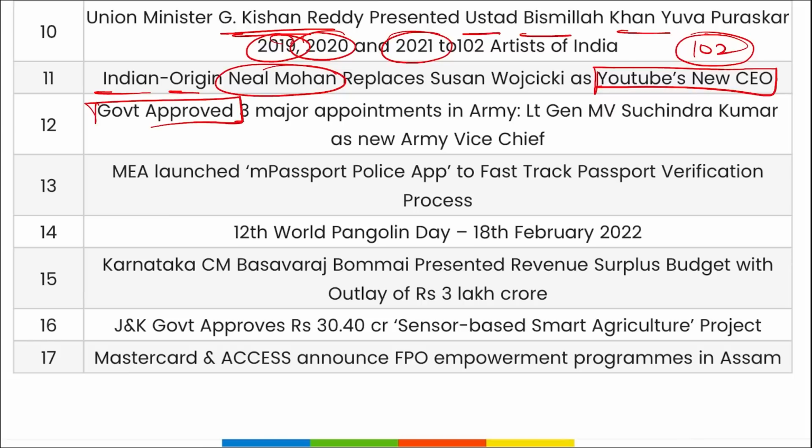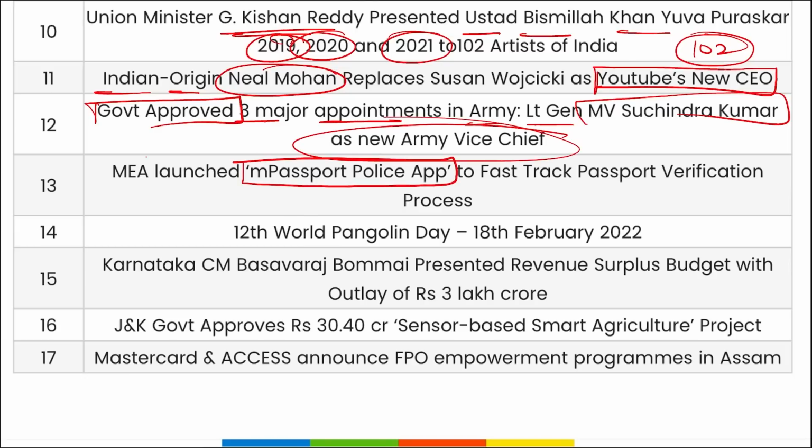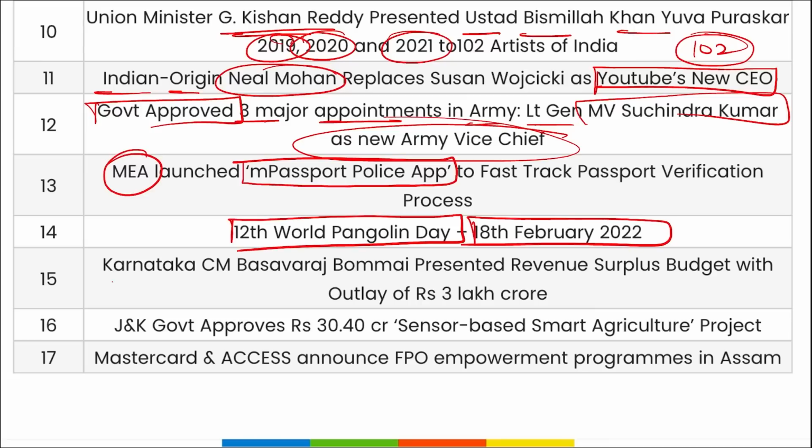Government has approved three major appointments in the Army. Lieutenant General M.V. Suchindra Kumar has been appointed as the new Army Vice Chief. Then the M-Passport mobile application was launched by the Ministry of External Affairs. 12th World Pangolin Day is observed on 18th of February.